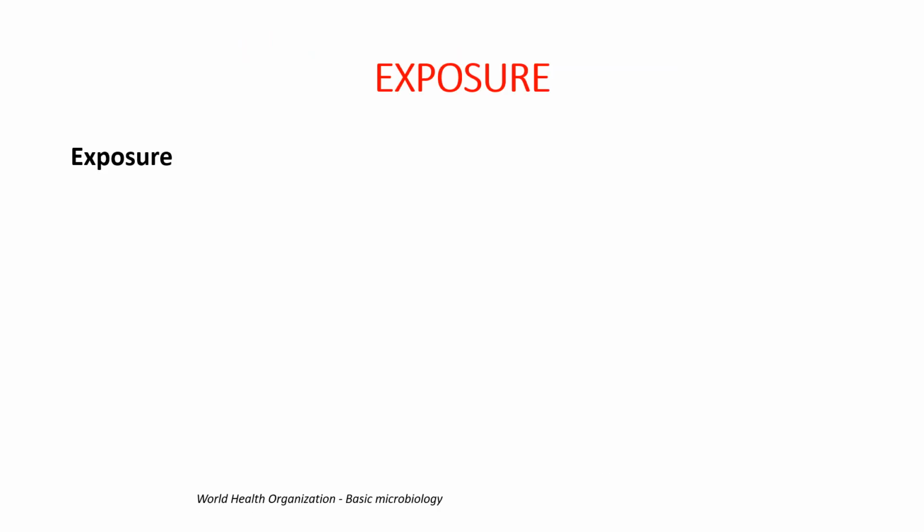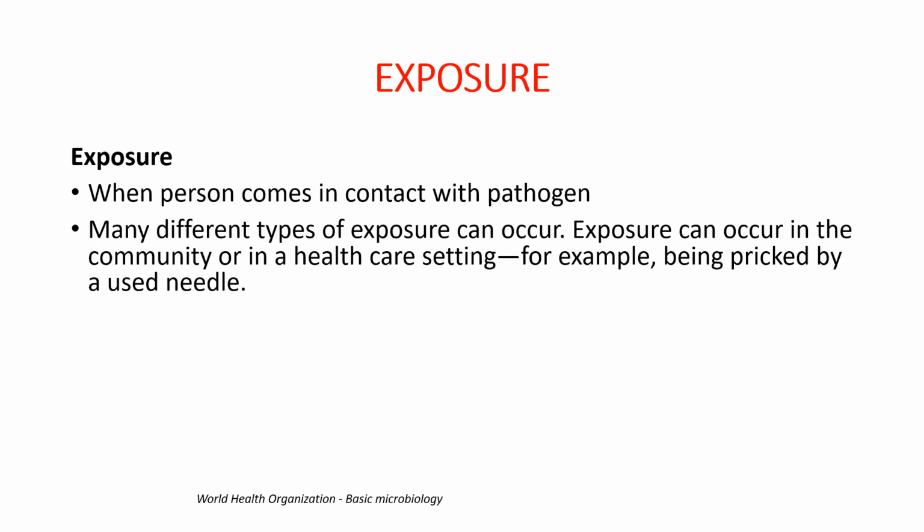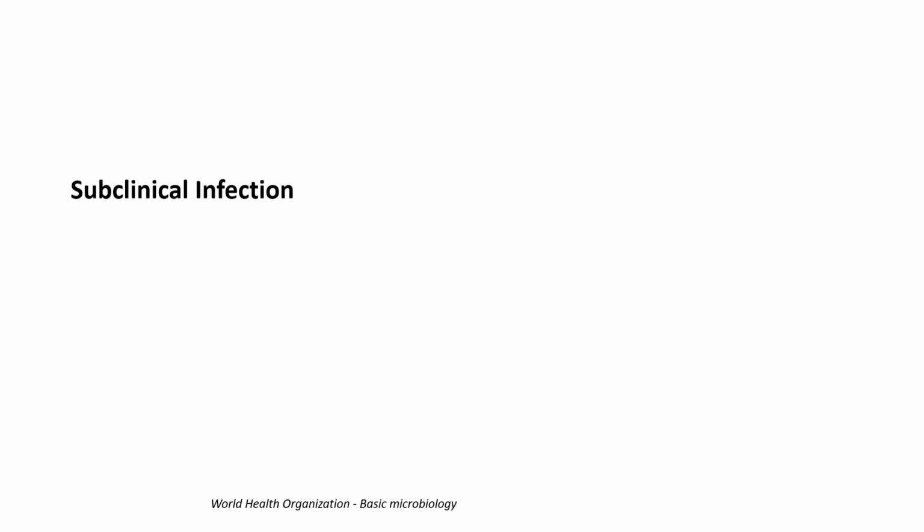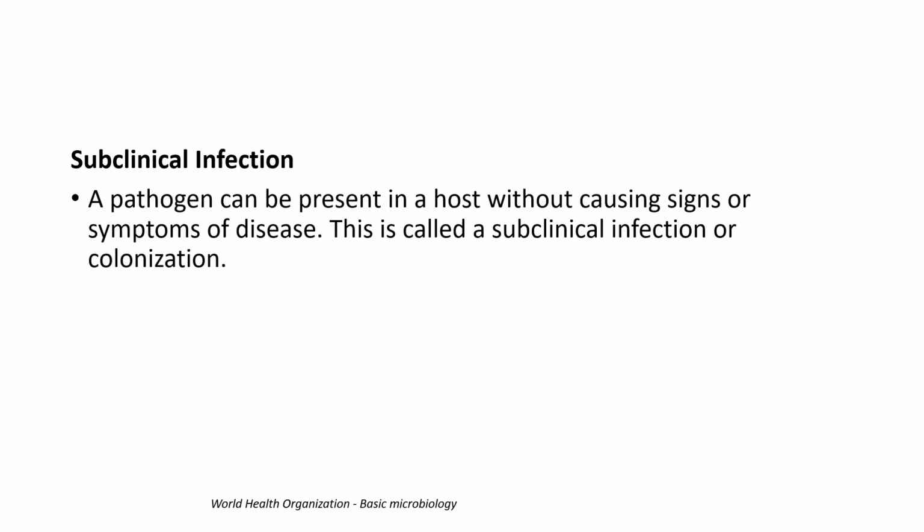When the body is exposed to such pathogens, many different types of exposure can occur. It can occur by a prick or by needle. And after the exposure, there are many factors that can lead to infection. Subclinical infection occurs when the pathogen is present in the host without causing signs and symptoms. That is a subclinical infection, or colonization. Or clinical infection when they produce signs.